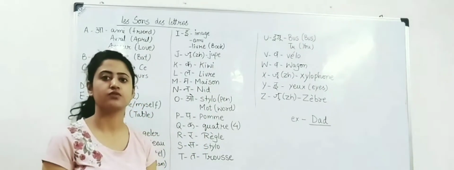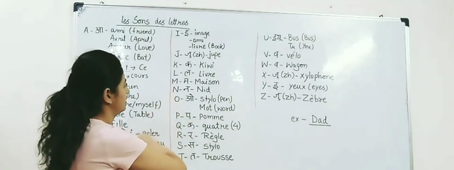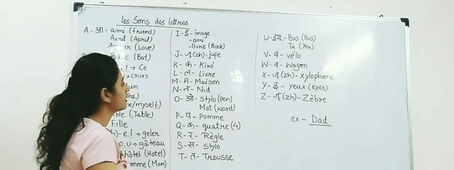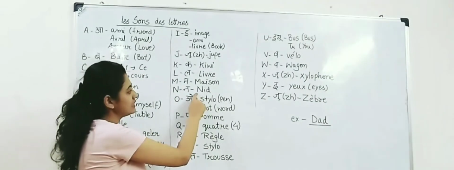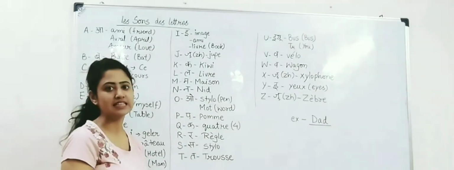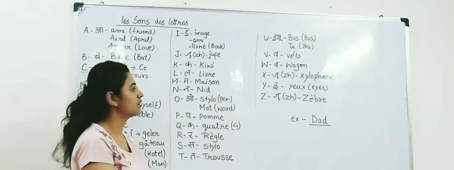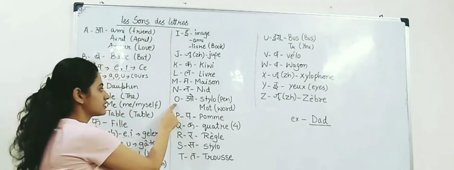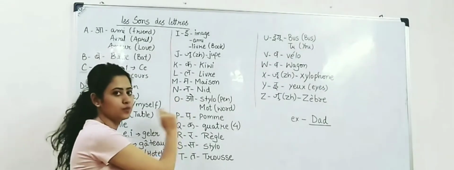Maison, which means house. Next, N. It has the sound of N. For example, need. Need, which means nest. The next letter is O, which has the sound of O.